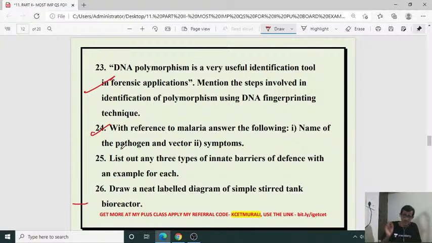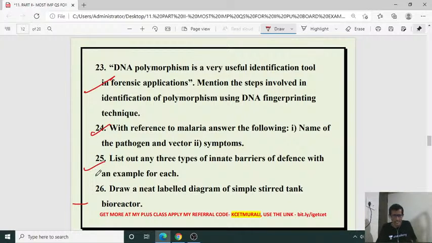Don't divert the answers. Okay, name the pathogen. Plasmodium, scientific word. Vector, Anopheles female mosquito. Next, symptoms as we know: high fever, chilling, fever occurs only on every alternate day, then vomiting, and other things, so that we know.